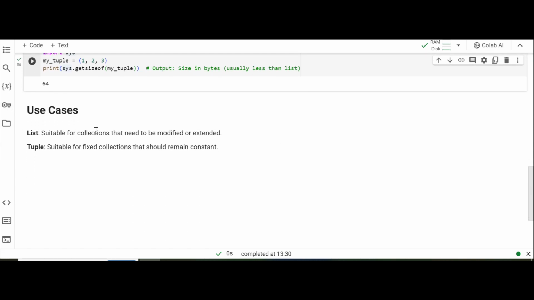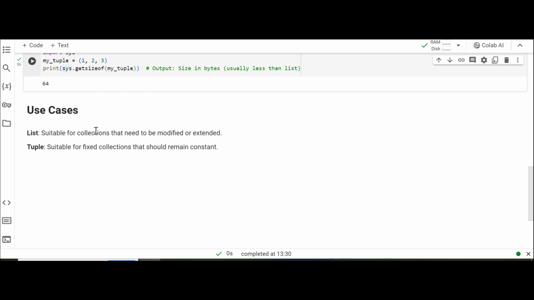Mostly we use lists when you want to modify a list, or delete or add. Suppose you have some employee data and in future you are going to add some new employees. In those scenarios we will use lists, whereas with a tuple, suppose you just want to loop over some data which is constant, not changing, then you will use a tuple. For example, countries will not change, so it is better to use a tuple because tuples have more performance.